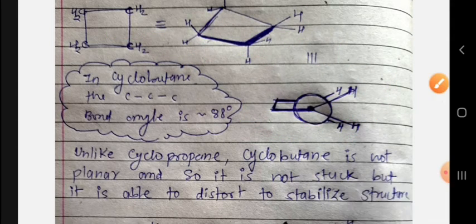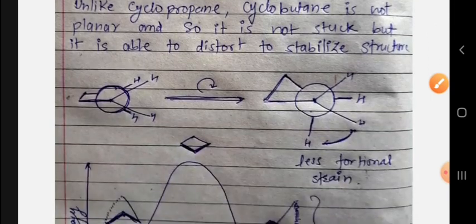Cyclobutane is not planar, so it can rotate itself for stabilization. Rotation means conformation.